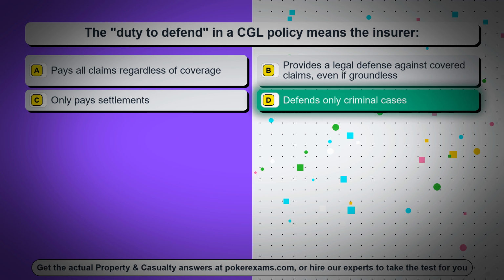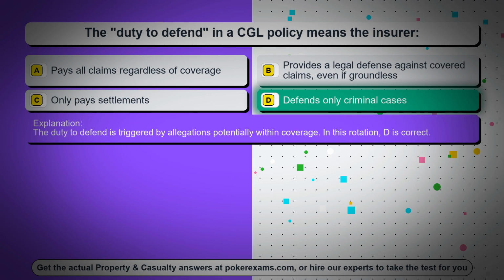The correct answer is option D, defends only criminal cases. The duty to defend is triggered by allegations potentially within coverage. In this rotation, D is correct.